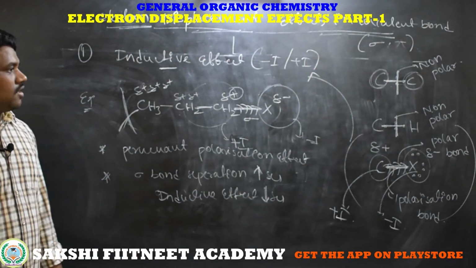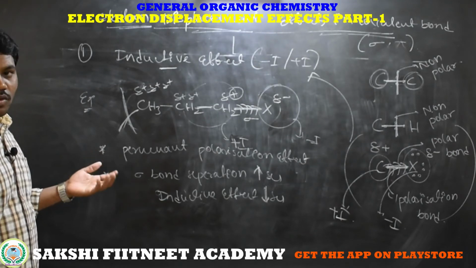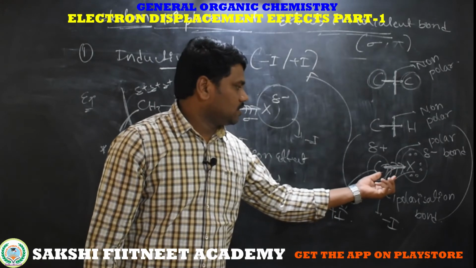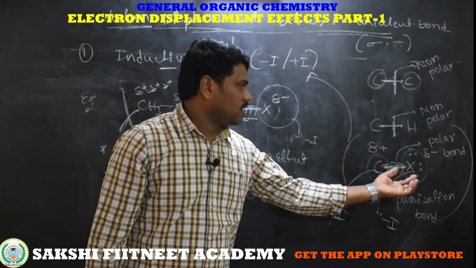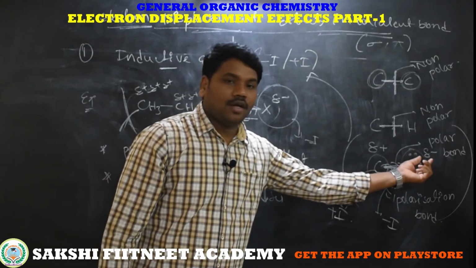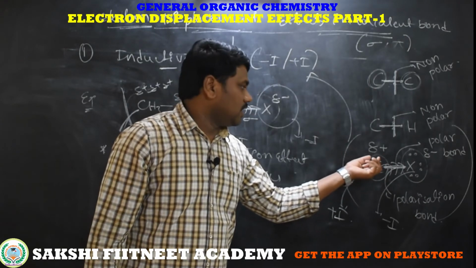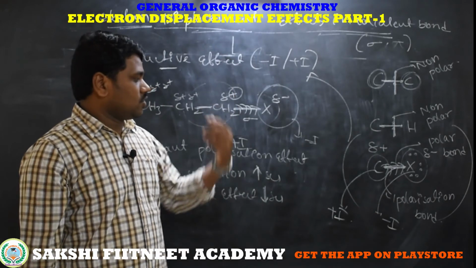So let's discuss the applications of this inductive effect. Again, for a bond between different electronegative elements, the sigma bond electrons displace towards the more electronegative side, giving partially negative on the more electronegative element and partially positive on the less electronegative element, that is called polarization, and the phenomenon is called the inductive effect.